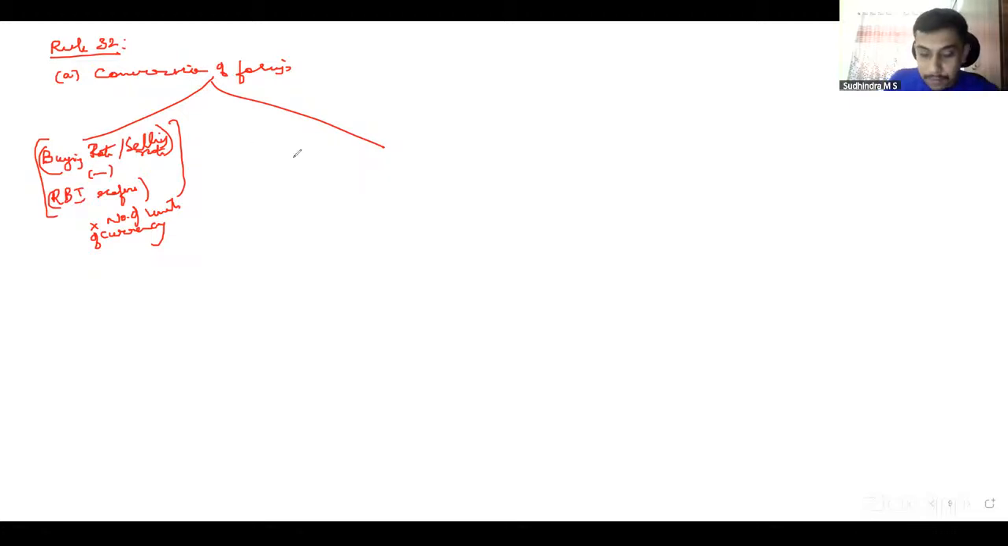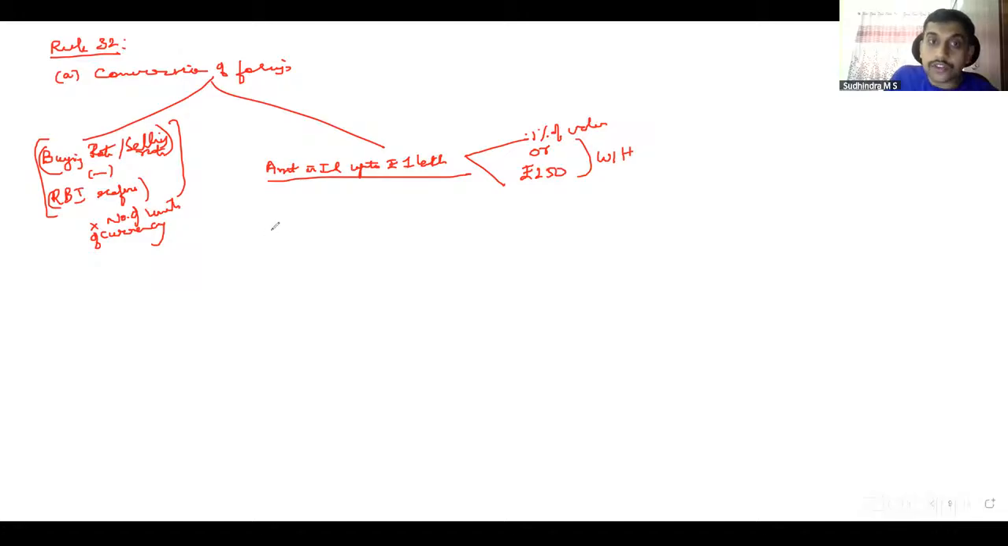Whereas another one is slab based. If the amount in INR after conversion is up to rupees 1 lakh, then 1% of the value or rupees 250, whichever is higher. If it is from 1 lakh to 10 lakhs conversion value, then it is rupees 1000 plus 0.5% of the value in excess of 1 lakh.